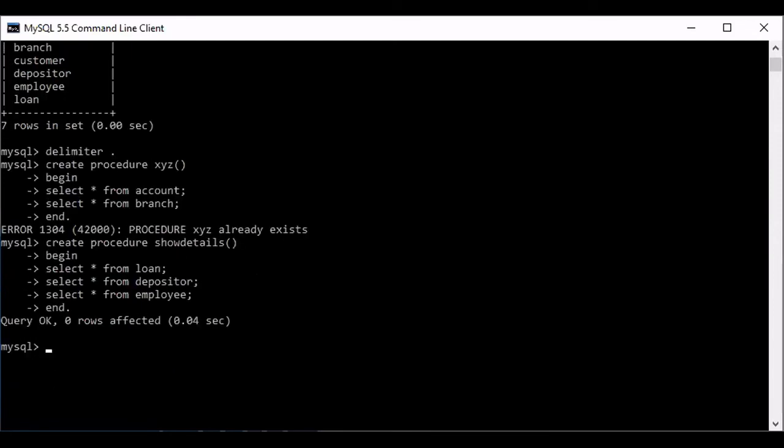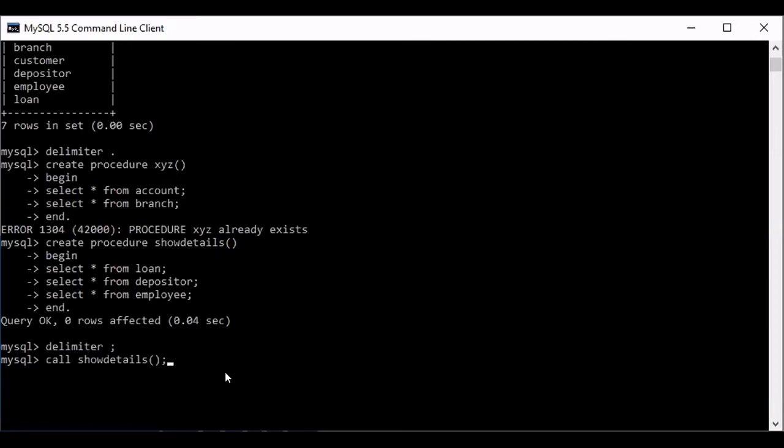So, show details. How can you call this procedure? Now first change the delimiter back to the original semicolon. So now the delimiter is changed. How can I call this procedure? You can call this procedure by using the statement call show details, without passing any parameter, because here we have not mentioned any parameter. This MySQL will end not with dot, it will end with semicolon, because we have changed the delimiter to semicolon.